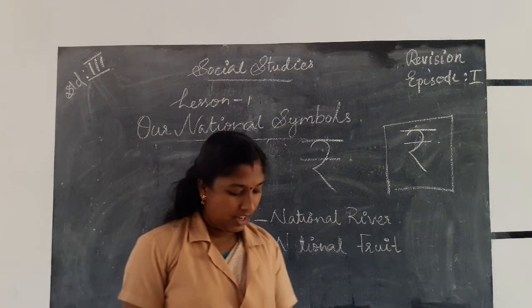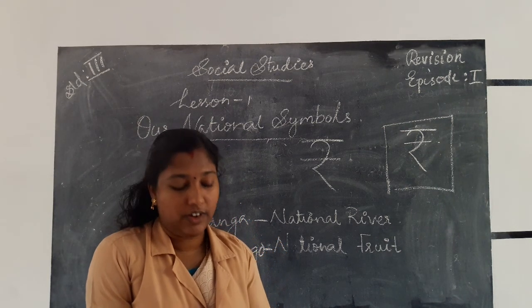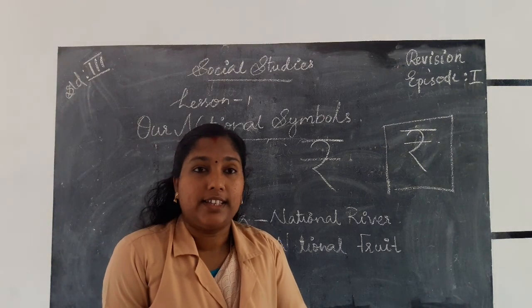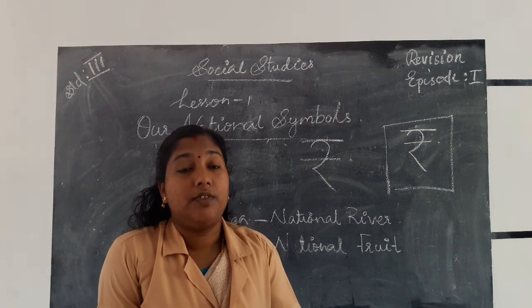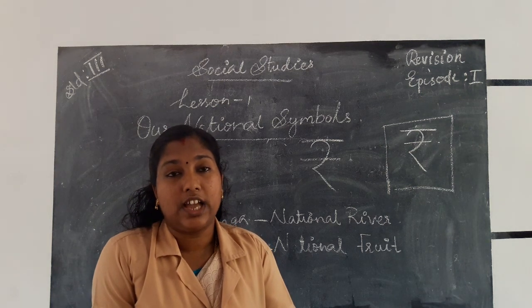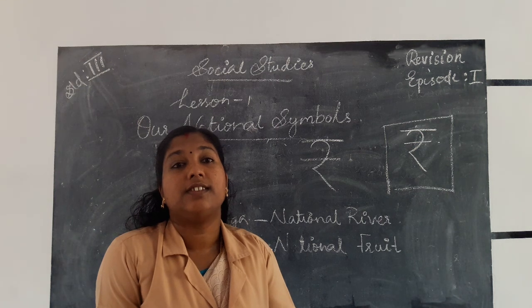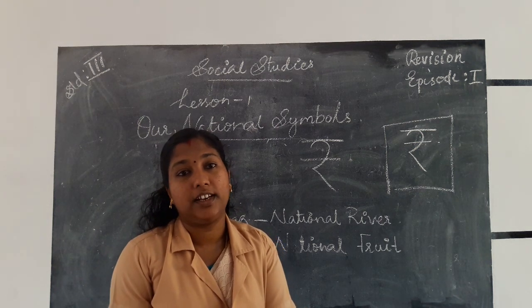So these are, in our lesson, our national symbols. Once again we will revise our national symbols. Our national flag is also known as Tiranga or tricolor. It consists of a rectangular shape. There are three rectangular bands. On the top it is saffron, in the middle it is white, on the bottom it is green.